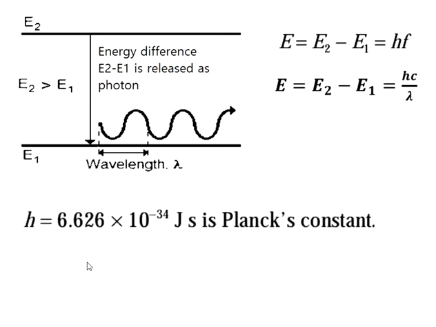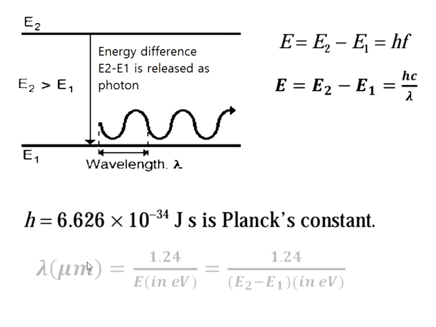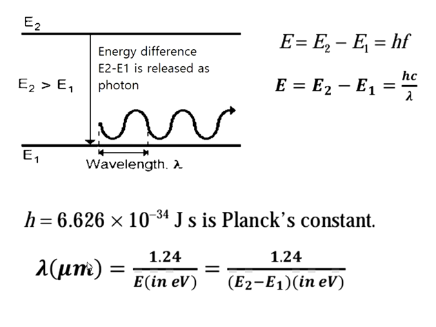Now the energy is very small, so instead of specifying the energy in joules, normally it is expressed in terms of electron volts. So if you know the energy in electron volts, then we can find the wavelength of the emitted light in micrometer as 1.24 divided by the energy difference in electron volt, not in joule.